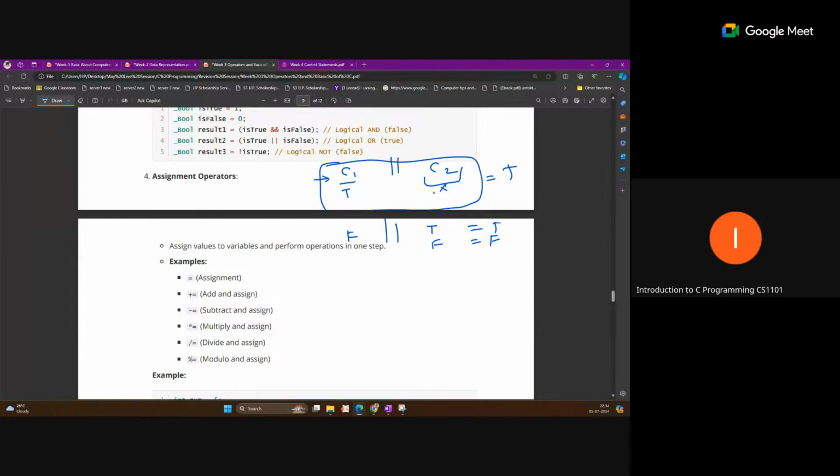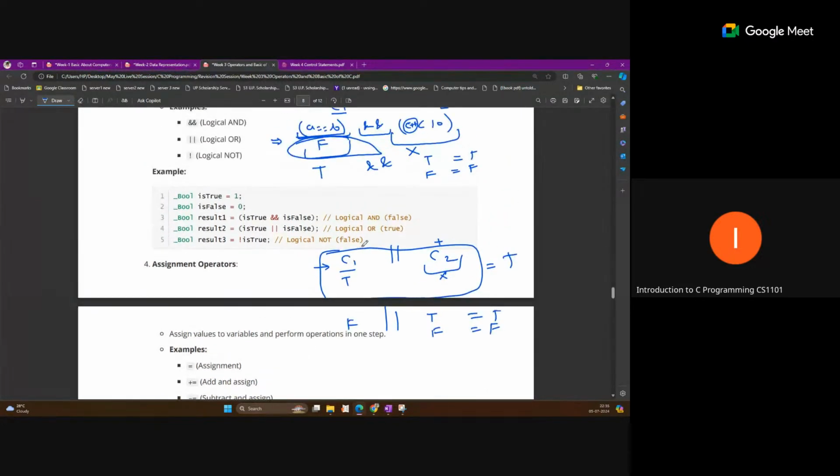If any pre-increment, post-increment or assign operation is being performed in the second condition, and the first condition is true, then the second condition will be ignored without doing anything. So this is the meaning of OR.